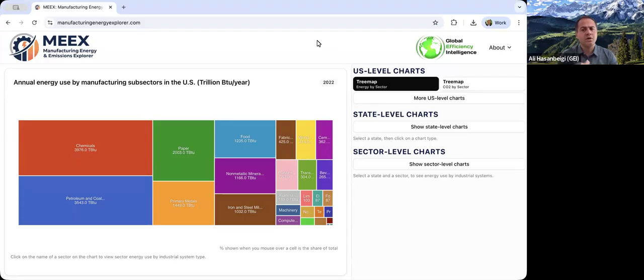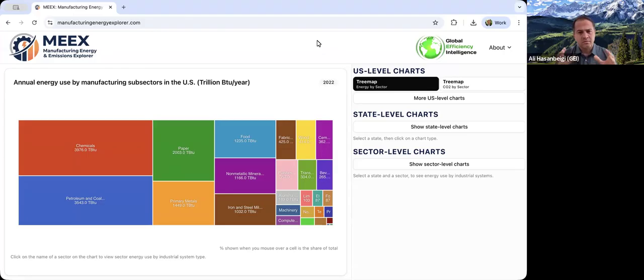So we went beyond the original source and improved the data quality, especially for some sectors. So we moved the data, or estimated for 2022, based on the 2014 data that NREL had, and used various resources to also improve and refine the quality for some of the sectors.